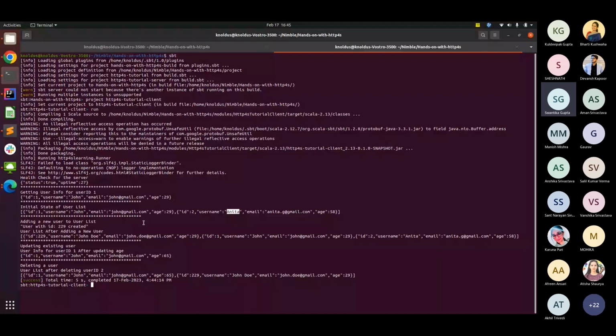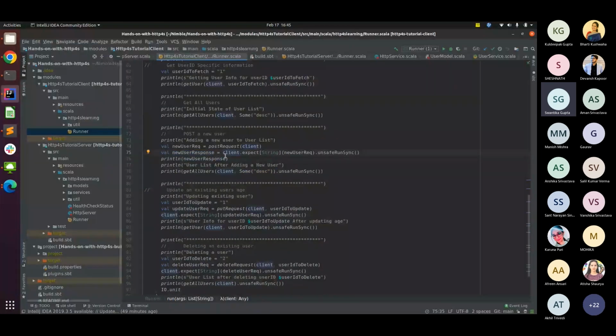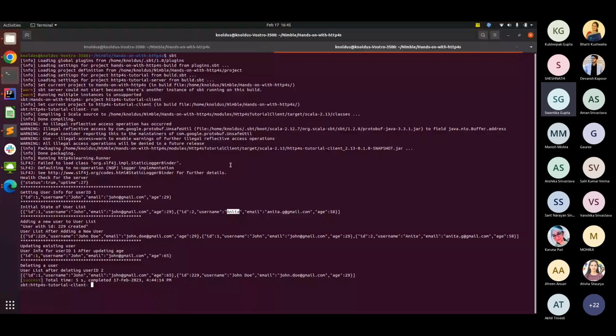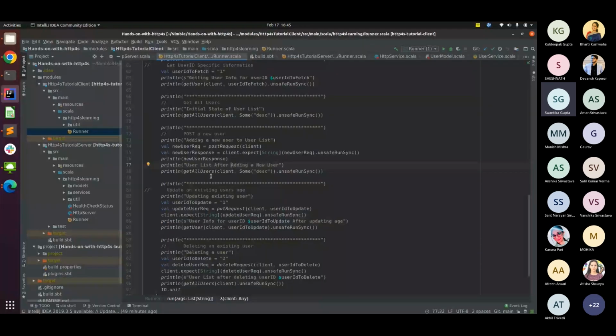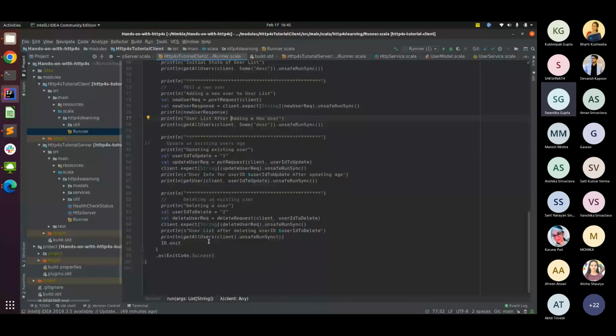Then we're trying to add a new user here, and after calling the add user command, I am getting this response: user with a new, randomly generated ID, 229, created. And then I'm calling get all users again just to see whether it is added to the map or not. As you can see, here it is added, 229. Now in my next request, I want to update the information of one of the users. The user I'm trying to work with is 1.